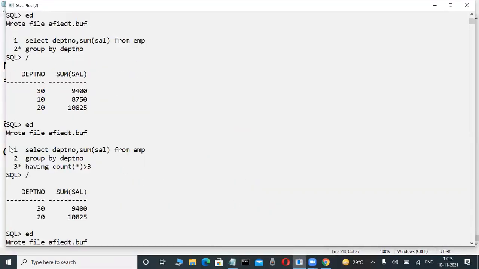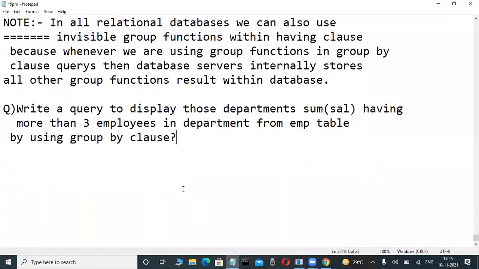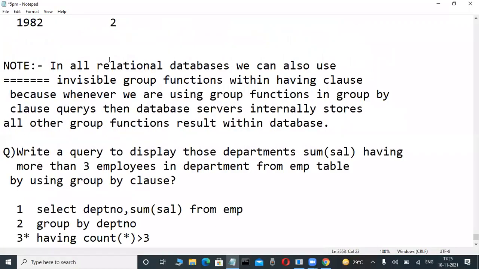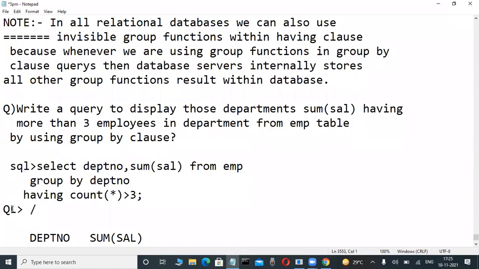Okay, how can I write this one? Simple. This is the last concept in the where, having clause set in a database also. Oh, this is also better to know. Write that one.